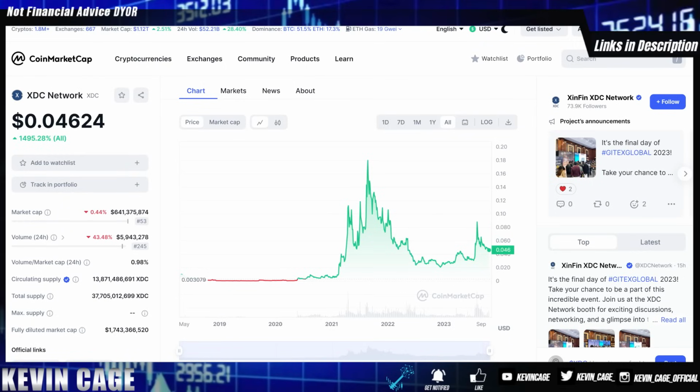And not financial advice, guys, I'm a speculator in this market just like everybody else, and I'm sharing my opinion, but I want to give the reasons of why I believe that. There's a lot of scams in crypto, but there's also a lot of legitimate projects building, and I do believe they can reach multi-billion-dollar market caps, if not again. VeChain has potential. I think it's like a 14x to get back to its previous all-time high market cap. XDC has potential, still under a $1 billion market cap.